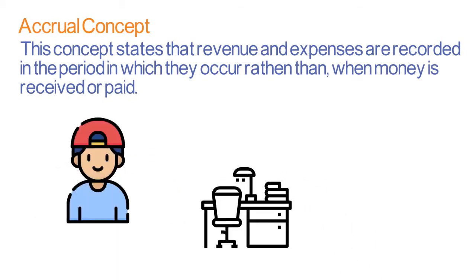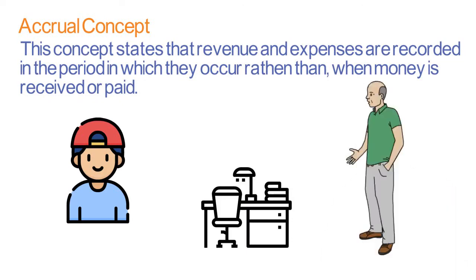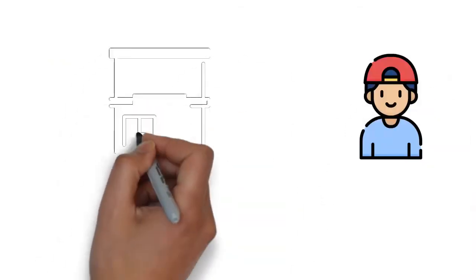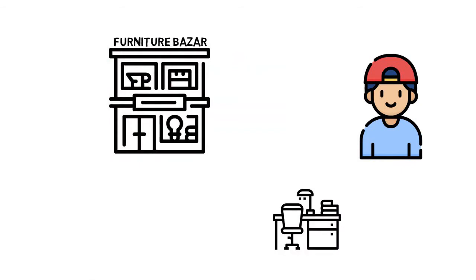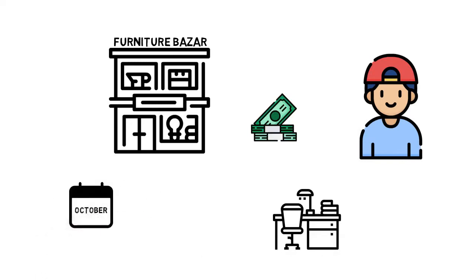David needs a study table, so he went to his father and spoke to him that he needs a table for his studies. His father said to go to the shop and select a table for him and let him know. David went to Furniture Bazaar and selected a table. He negotiated the price of the table with the seller and said that he will purchase it in the next month. That is, he'll purchase that table in the month of October. So, you tell me whether any transaction occurred? No, as he didn't take a table or didn't pay the money for that table, right?